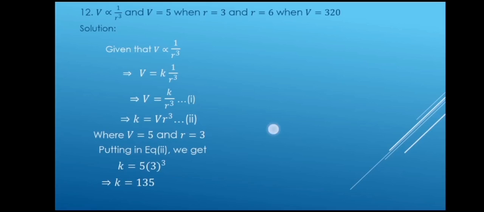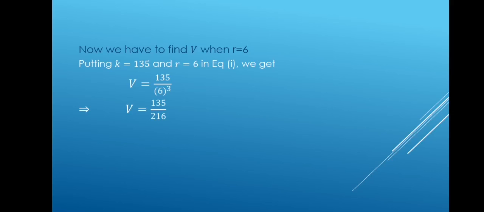Now we will have to find out the value when r is equal to 6. We will have to find out the value of v for r is equal to 6, and we will have to find out the value of r when v is equal to 320. Now we have to find v when r is equal to 6. Putting k is equal to 135 and r is equal to 6 in equation number 1, we get v is equal to 135 divided by 6 cube, which will become 135 divided by 216. So v is equal to 5 by 8.